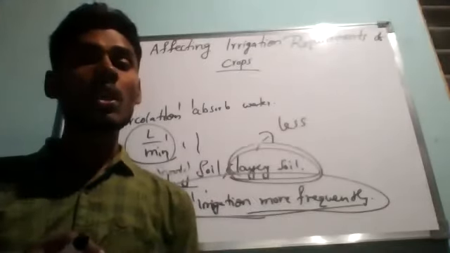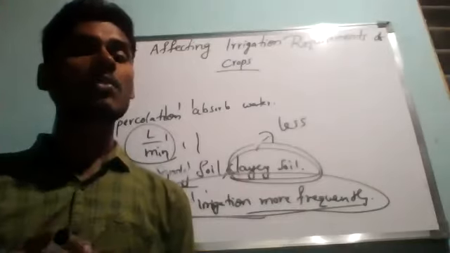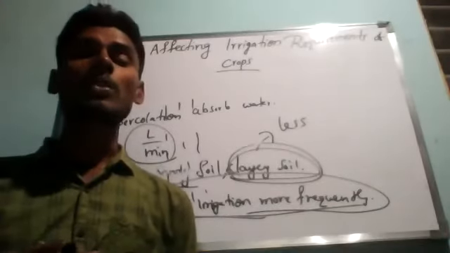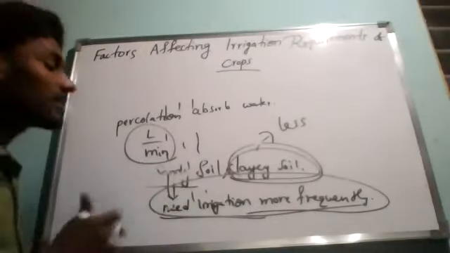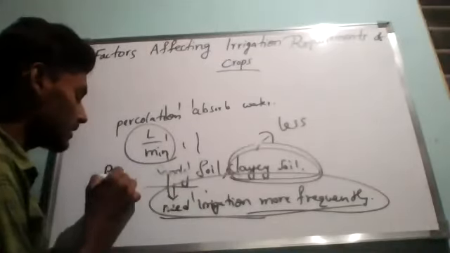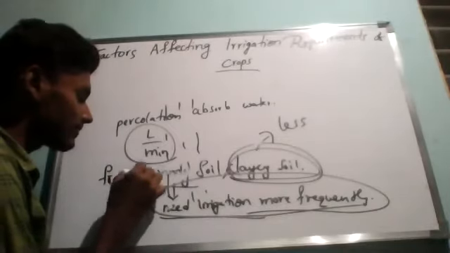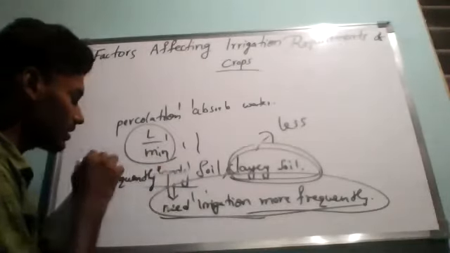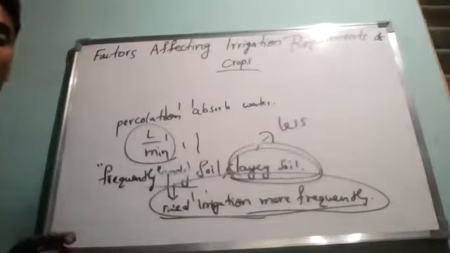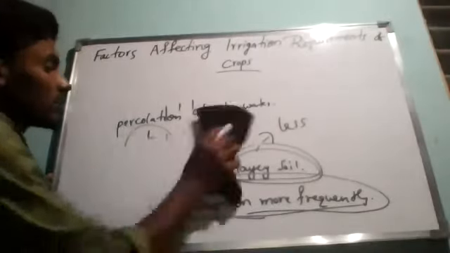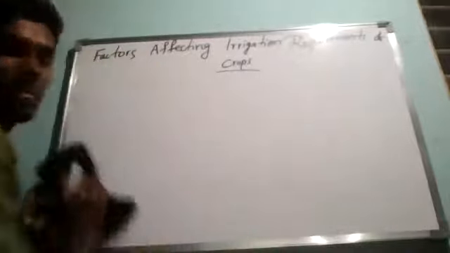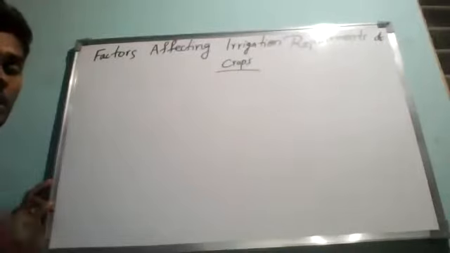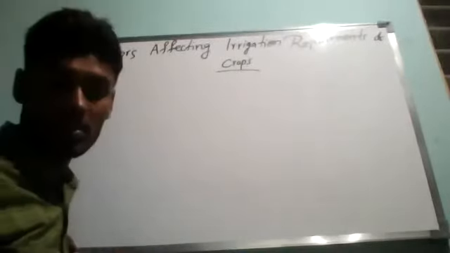Due to the better water retaining capacity of clay soil, the crops cultivated in clay soil need irrigation less frequently. That is why, for this kind of crops grown in clay soil, we have to supply water less frequently.